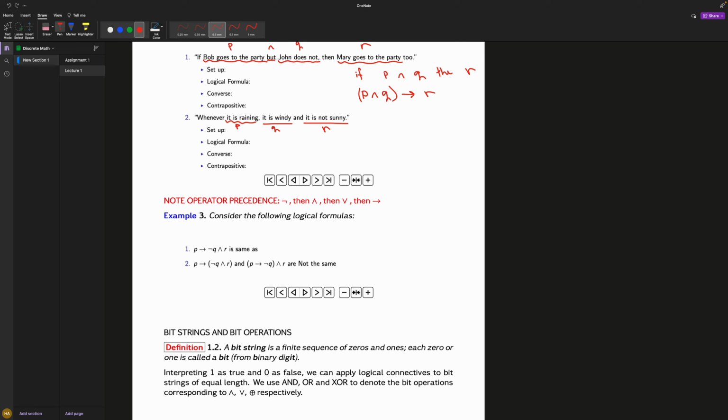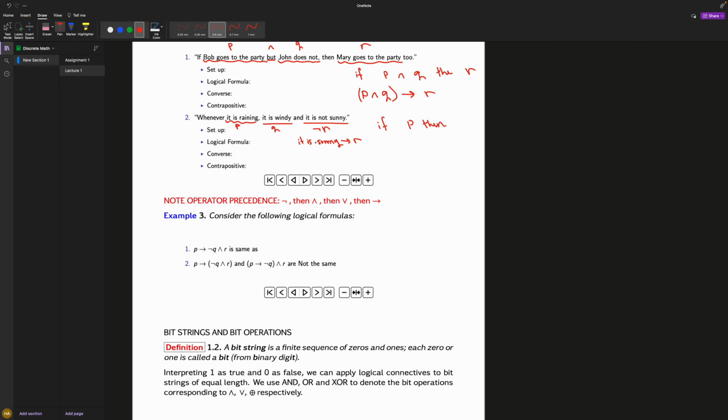So now what am I saying? Whenever it is raining, so I'm basically saying if it is raining, so if P, then it is windy and it is not sunny. So we said this is R, but what you always want to do is set your variable to the non-negated sentence. So this is supposed to be not R, because R is it is sunny. It is sunny would be R. Therefore, this is it is not sunny, so this is negating R. Okay?